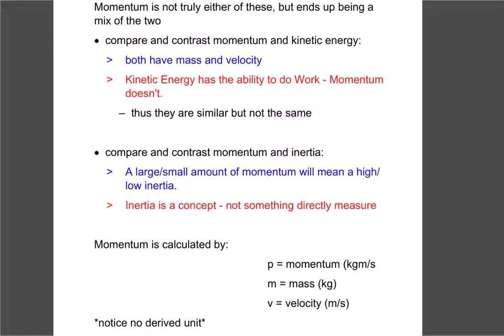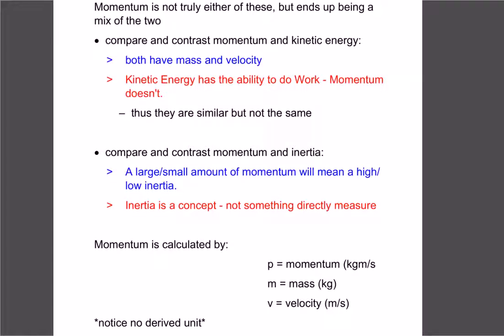The first thing you can see is when we compare momentum and kinetic energy, they both have mass and they both have velocity. The key difference, though, is kinetic energy. Remember, energy and work are similar, so kinetic energy means it has the ability to do work. Momentum can't do work. It just has its mass and velocity, and that's it. When we compare it to inertia, a large or small amount of momentum means a large or small amount of inertia. So the big truck has lots of momentum and lots of inertia. A little tiny object that's not moving very fast has a little bit of momentum and a little bit of inertia. The biggest difference is inertia is just a definition or a concept. It's not something that we can actually measure with a formula.